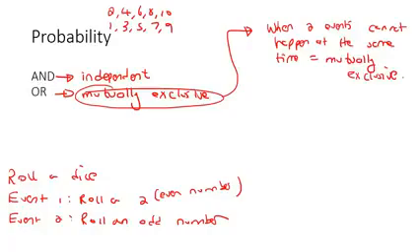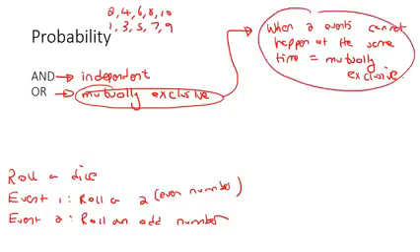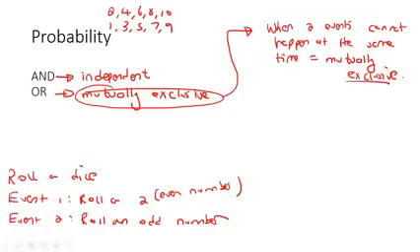For example, if you walk into a school and you say, I want everyone who does both maths and maths literacy to stand up, no one is going to stand up. Why? Because some people do maths and some people do maths literacy. I'm talking about pure maths and maths literacy. There's not going to be a person that does both. Those are called mutually exclusive. They cannot happen at the same time. You cannot do maths and maths literacy at the same time. So when two events cannot happen at the same time, mutually exclusive. Okay, now let's go do some examples.